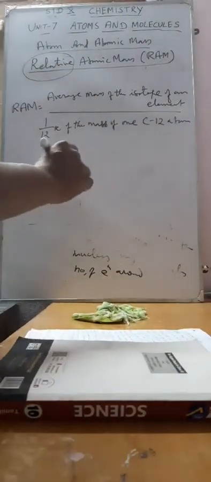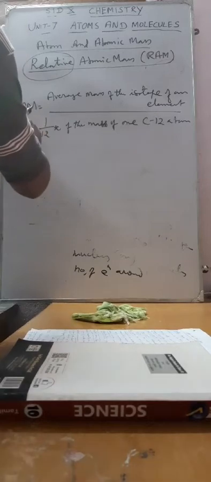This is the definition for relative atomic mass.